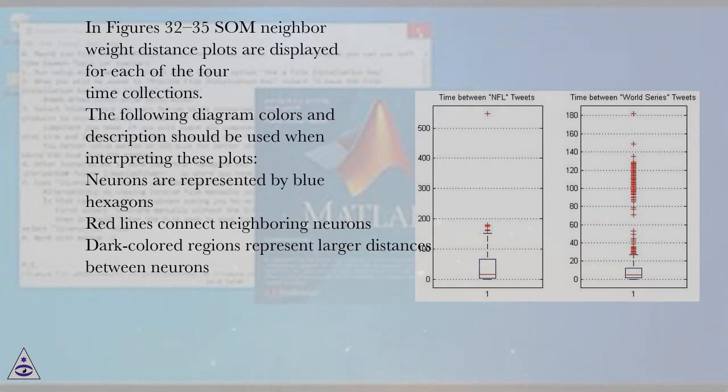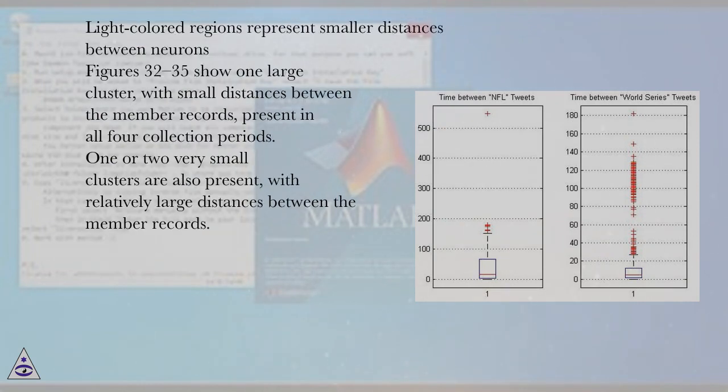Neurons are represented by blue hexagons. Red lines connect neighboring neurons. Dark colored regions represent larger distances between neurons. Light colored regions represent smaller distances between neurons. Figures 32 to 35 show one large cluster, with small distances between the member records, present in all 4 collection periods. 1 or 2 very small clusters are also present, with relatively large distances between the member records.